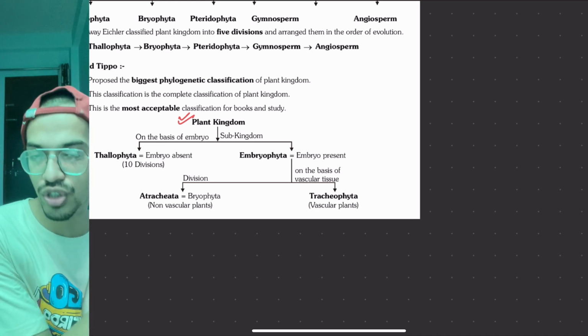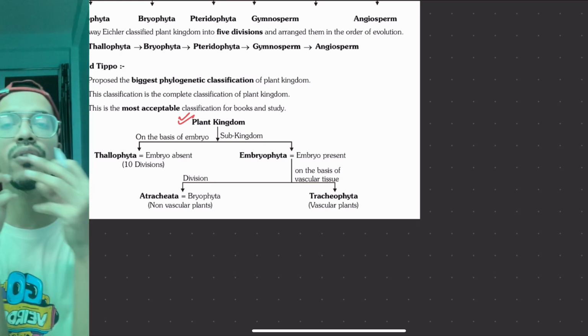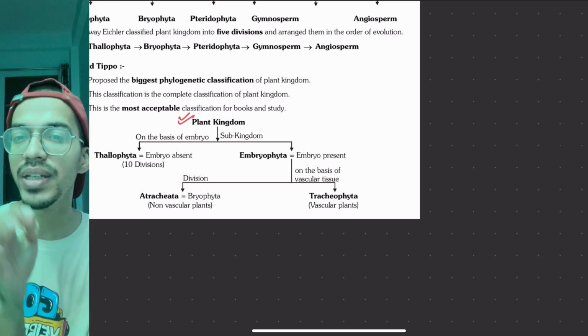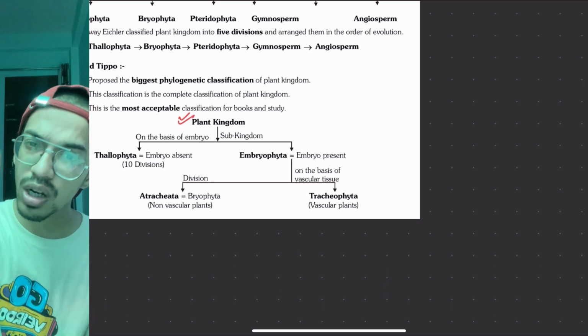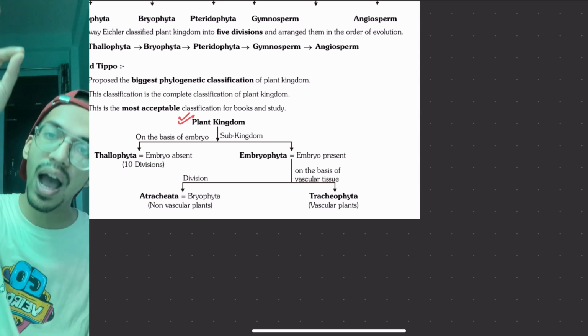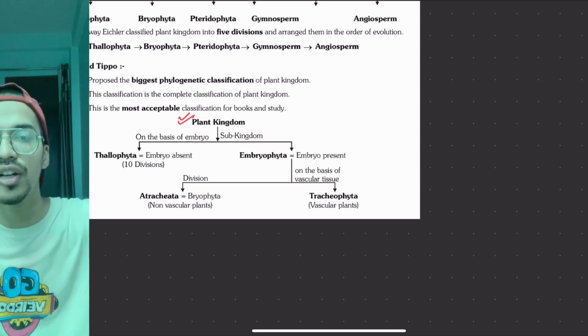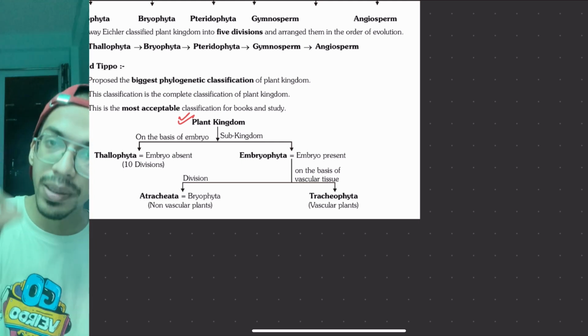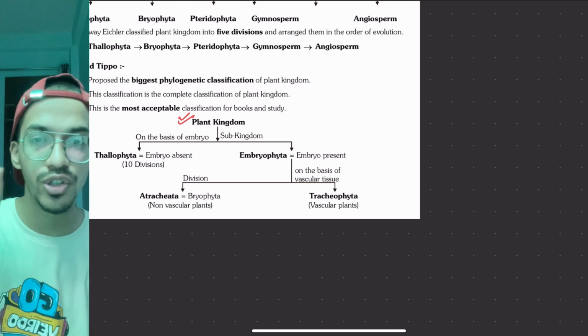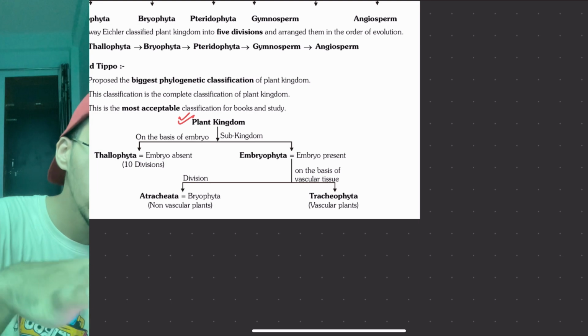Rest: pteridophytes, gymnosperms and angiosperms vary in degree. Varying degree means from primitive vascular bundles to a high degree. Vascular bundles means your xylem and phloem, meaning whether they can conduct food or not. So there is a primitive to advanced version present.